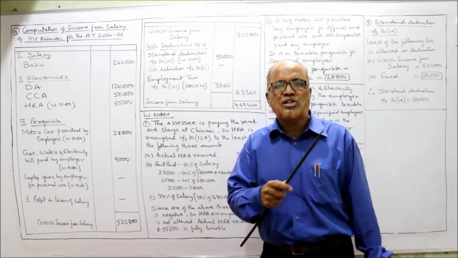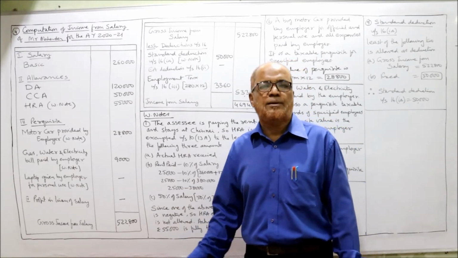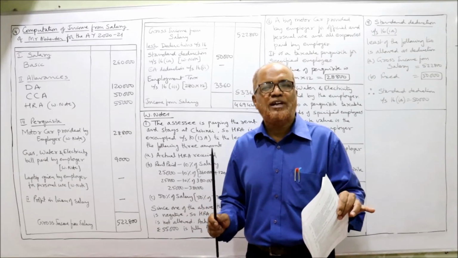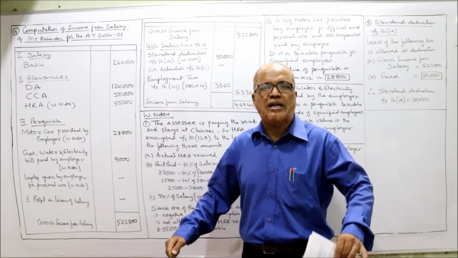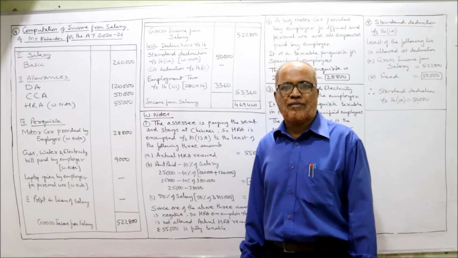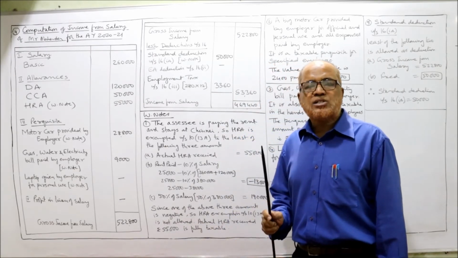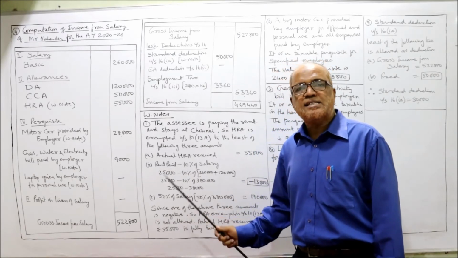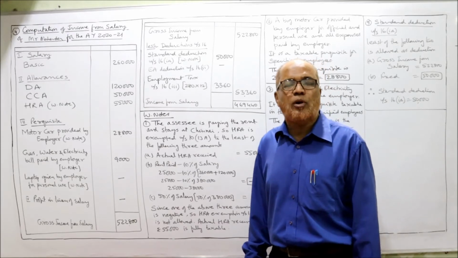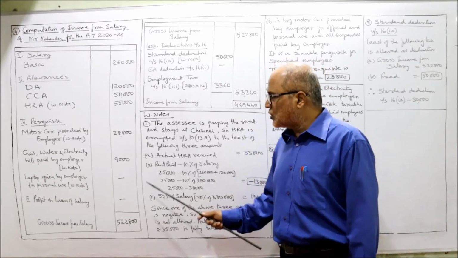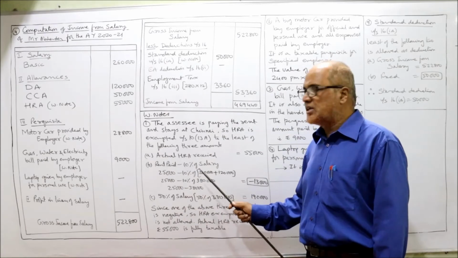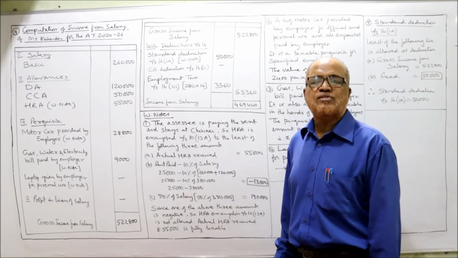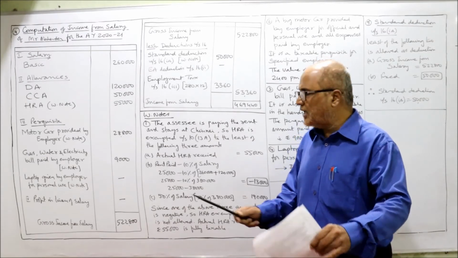All these provisions I have explained in the theory video in the last allowances. So I suggest again and again to watch those videos, then only you can easily understand the problems on computation of income from salary. So the HRA exemption will be allowed only when the assessee is paying the rent and he stays at Chennai. Chennai means it's a metropolitan city. So 50% of salary. Three, actual HRA received is given in the problem, 55,000. Rent paid minus 10% of salary. The rent paid in Chennai is given, 25,000.